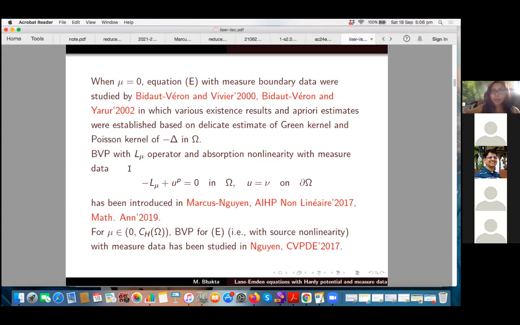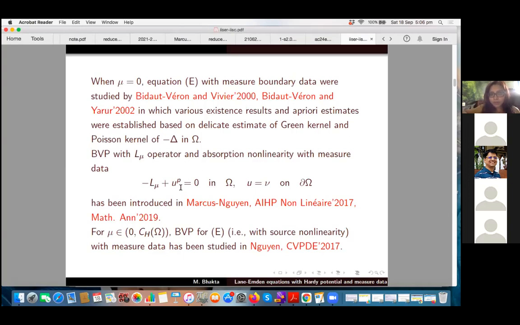Now, boundary value problem with L mu operator and absorption nonlinearity with measured data, that is of this kind of form, that is minus L mu plus u to the power p equal to 0 and u is equal to nu on the boundary. So nu is the, you can take, nu is the bounded Borel measure. Okay, what do I mean by the absorption nonlinearity?